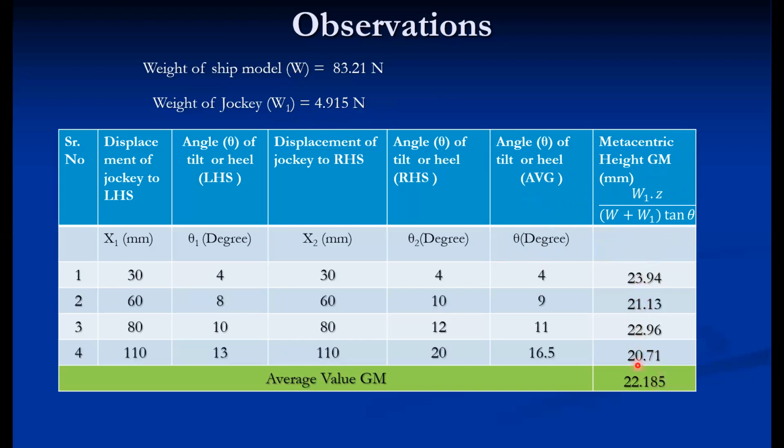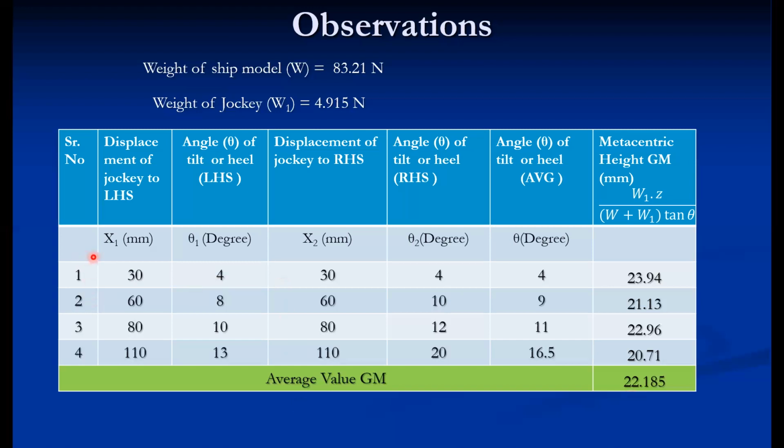So we consider the average of this. This is the average value of metacentric height, that is 22.185 mm. That is the metacentric height. Now, this is our aim: to determine the metacentric height of the ship model, in this case for varying position. The same experiment you can perform for varying weight.